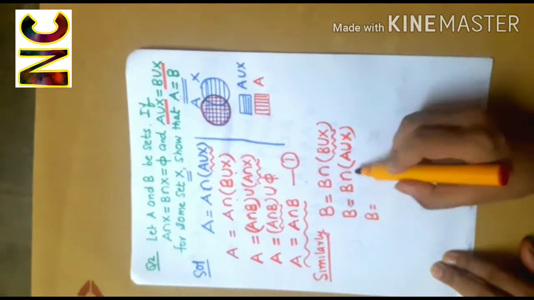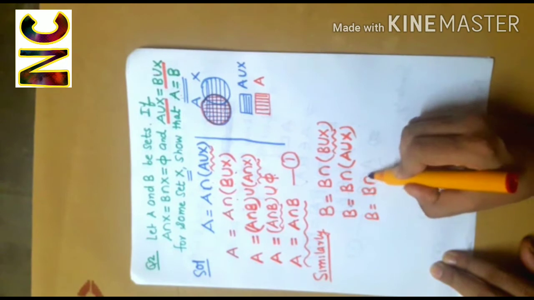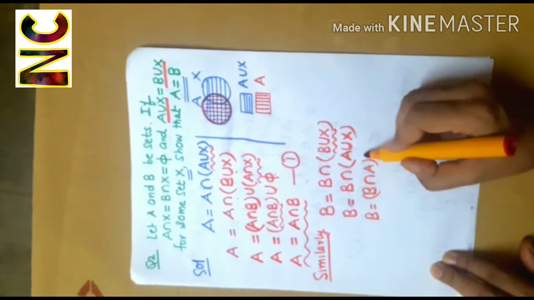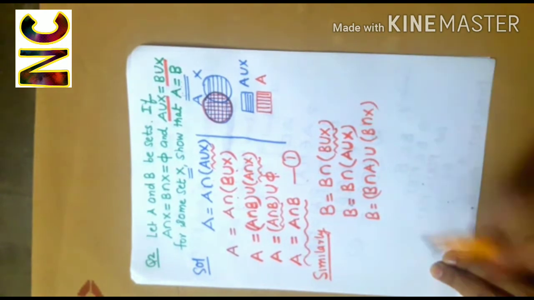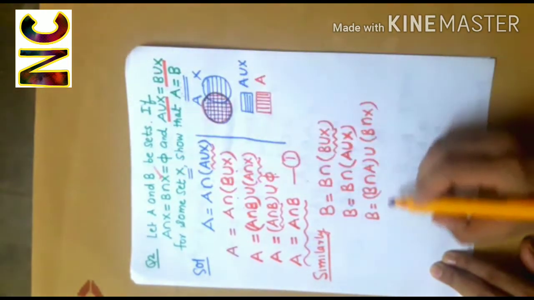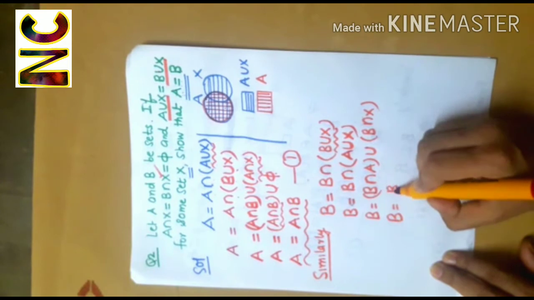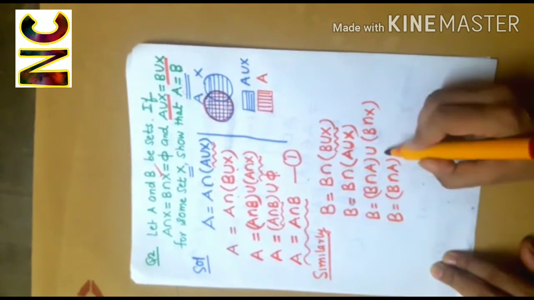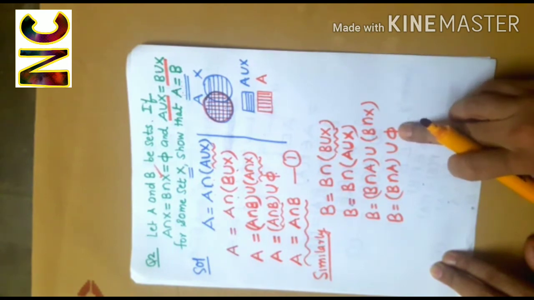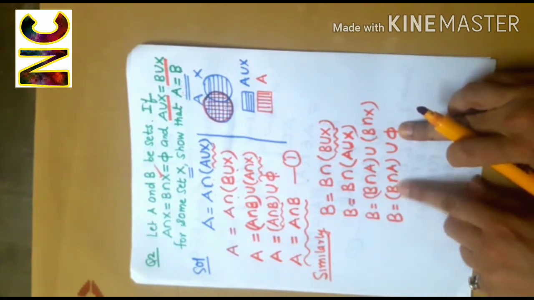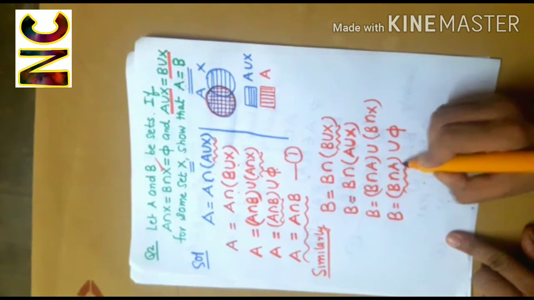Now again applying the distributive law, B intersection A union B intersection X. Again B intersection X is the null set. So I'll get B intersection A union phi. The union of the null set with any set is equal to the set itself.